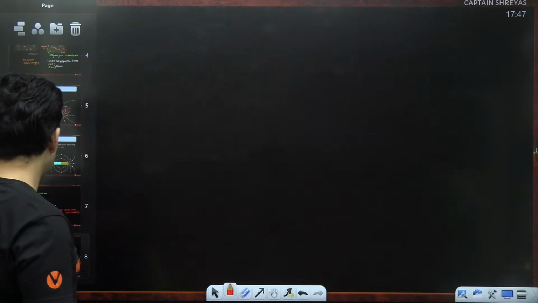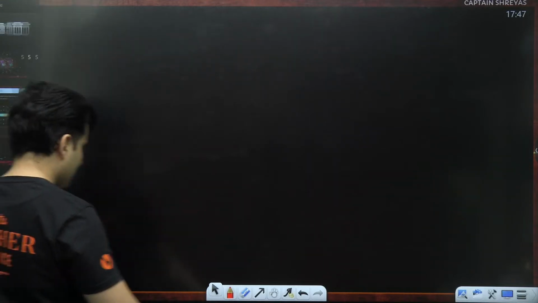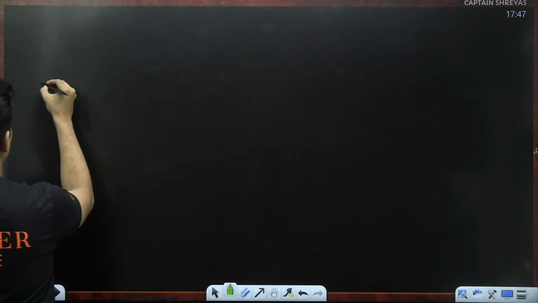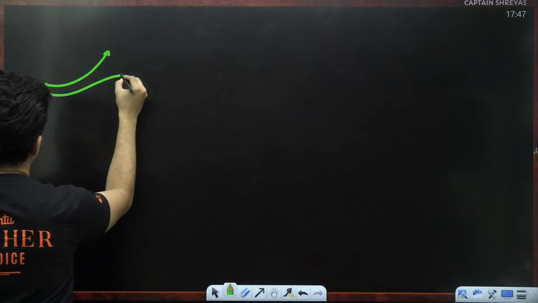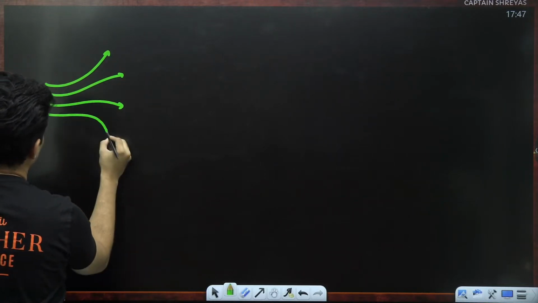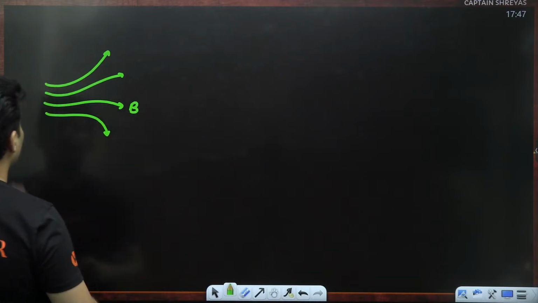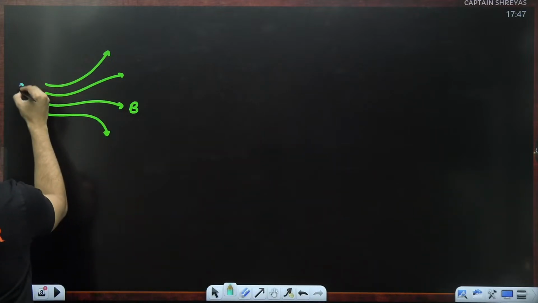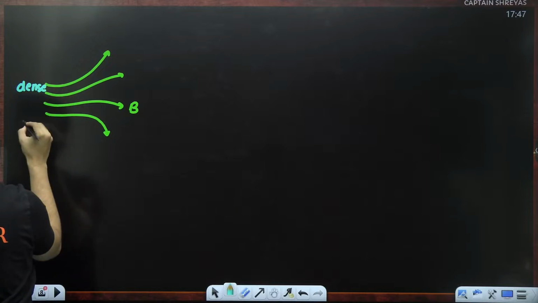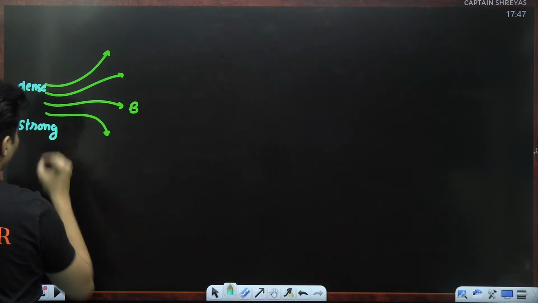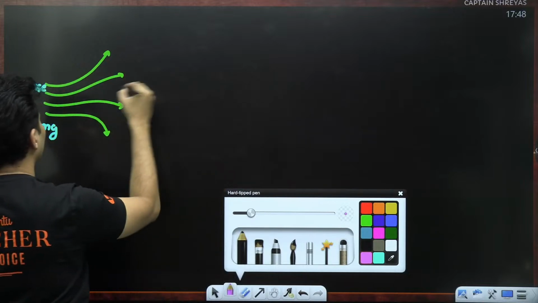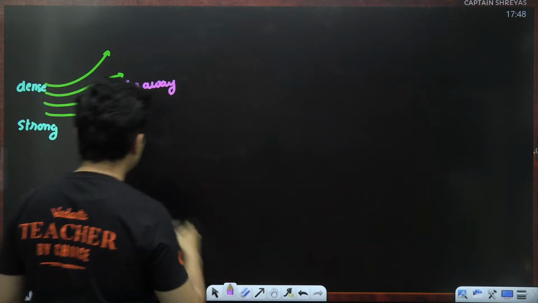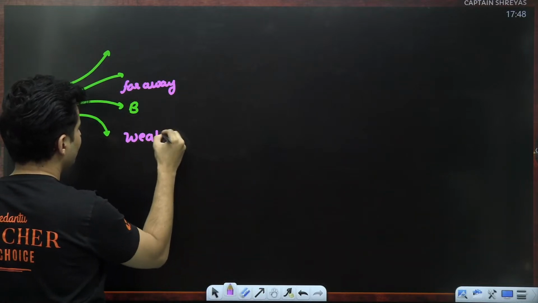The next important thing about magnetic field lines is how, when they are crowded and when they are far away, what do they signify? So say for example, these are the magnetic field lines coming out of some magnet or some electromagnet. So I'll just put B over here. Here they are dense. Here they are not so dense. So wherever the magnetic field lines are dense in nature, I would say the field is definitely stronger. And wherever the field lines are very, very far away relative to each other, then I will say the magnetic field in that region is basically weak.